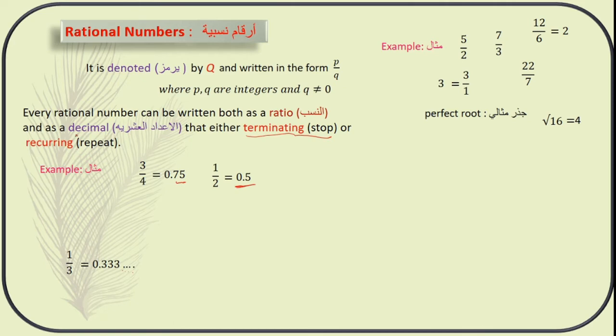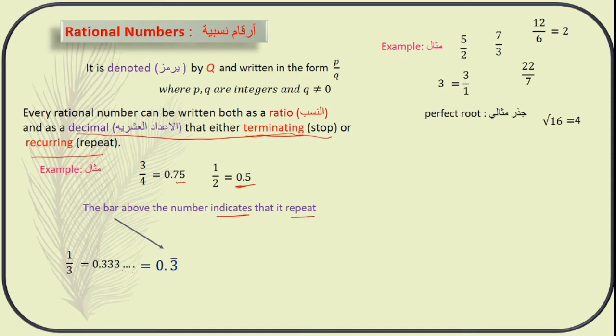So here the decimals can be either terminating, meaning they stop, or recurring, meaning they repeat. The number is repeating here. So this 0.333 can be written as 0.3 bar. We have to read this as a bar. The bar above the number indicates that it repeats, it recurs again and again. 0.3333 can be written as 0.3 bar.